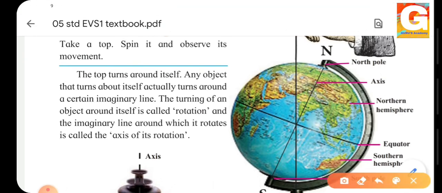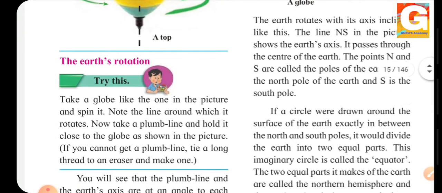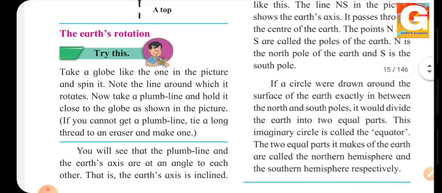See, if we draw this as an imaginary line, it is just between the north pole and the south pole. So this imaginary line is called the equator. It divides the earth into two equal parts, the upper part and the lower part. The two equal parts it makes of the earth are called the northern hemisphere and the southern hemisphere respectively.